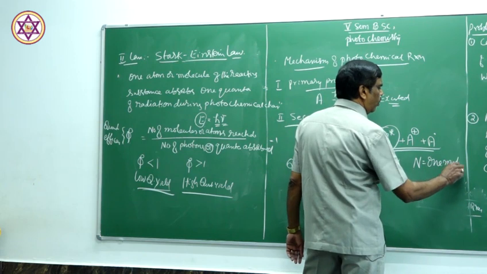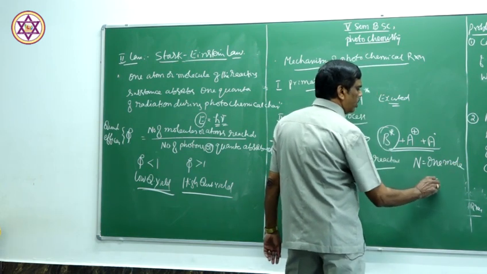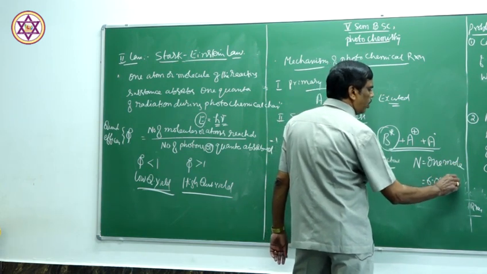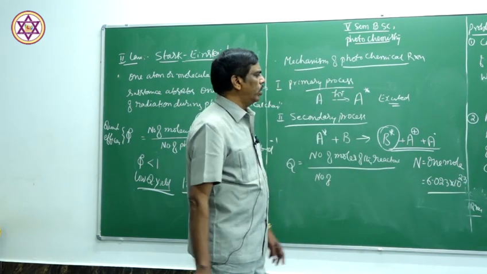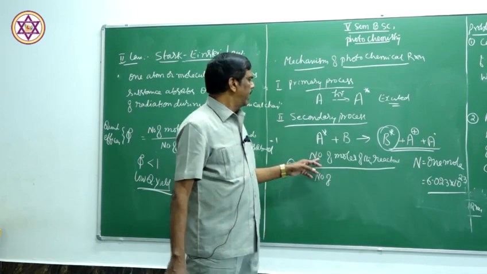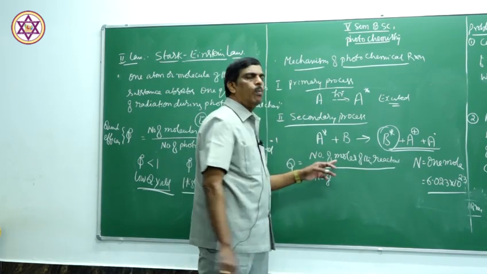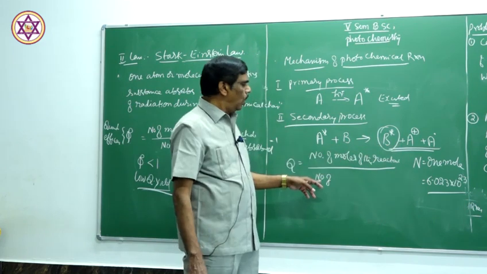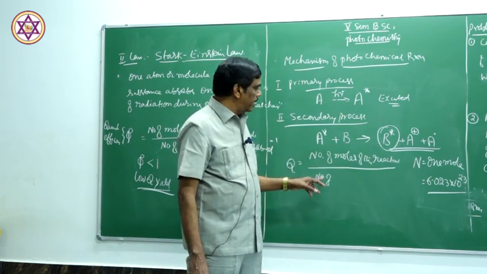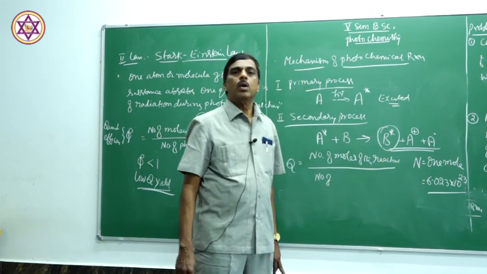So if you take 6.023 into 10 to the power of 23 molecules, it is nothing but 1 mole. Similarly, 1 mole of photons is nothing but 1 Avogadro number of photons.